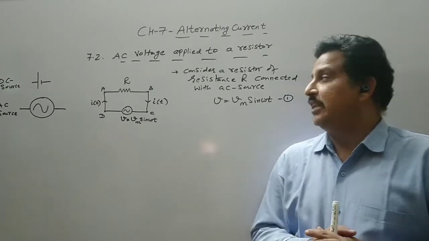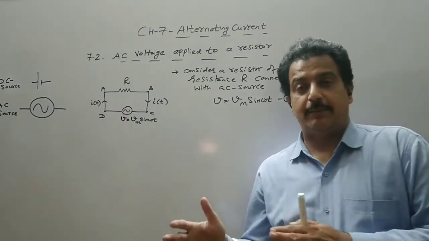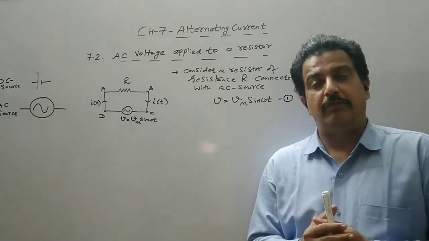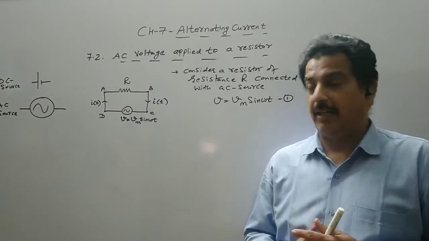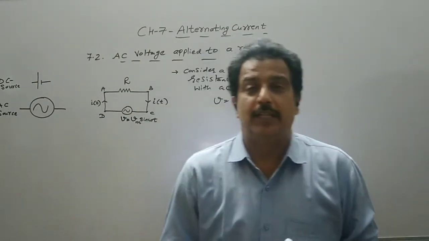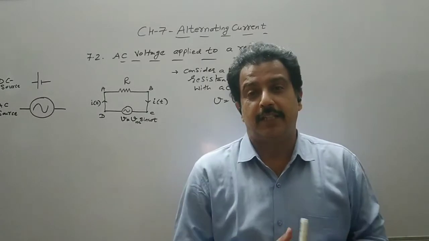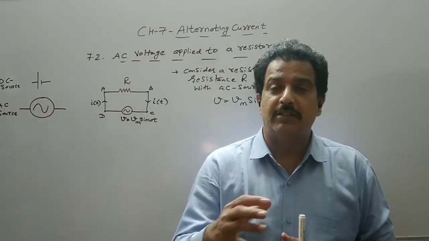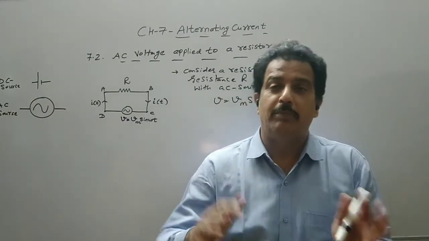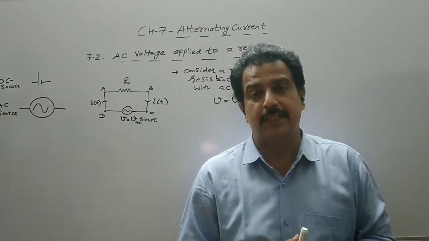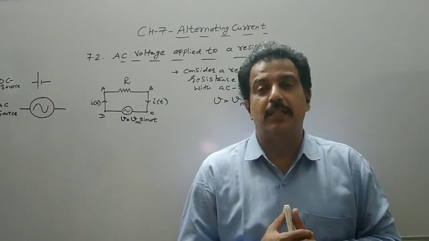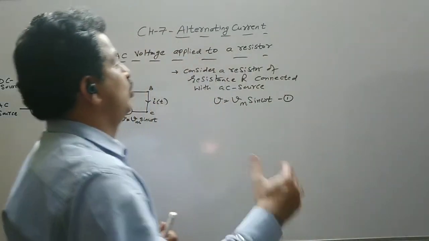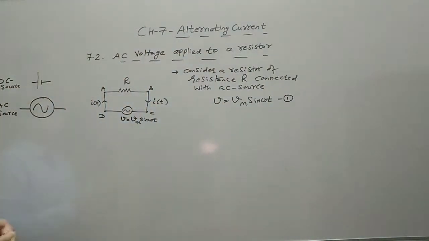So individually first we will see R separately, C separately and L separately, and then we will join them in a series and it will form an LCR circuit. And we have discussed in the introduction that there are AC circuits which exhibit a specific or unique phenomenon called resonance, and it is a tuning circuit. It will help us to pick up the signals available in the atmosphere, so that you can tune to a specific station.